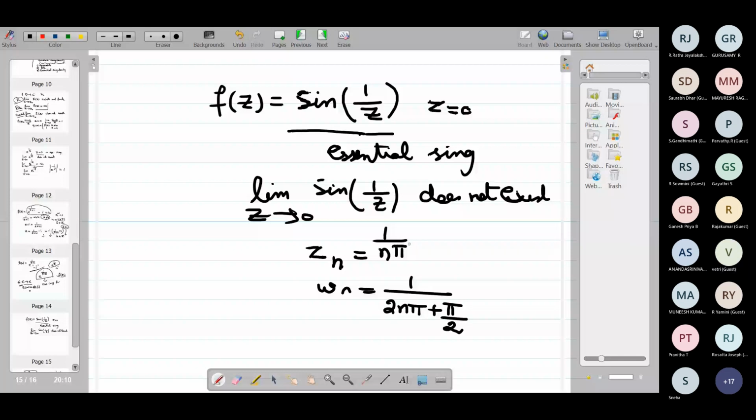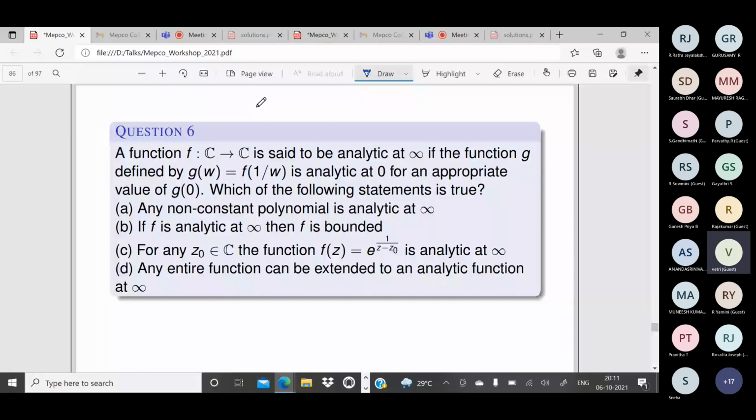What about f of 1 by w? It will be equal to sine w. Is sine w analytic at 0, yes or no? It is an entire function, therefore it is analytic at 0. Therefore, my original function f of z is analytic at where? See the definition. It is analytic at infinity. So this is just an example.